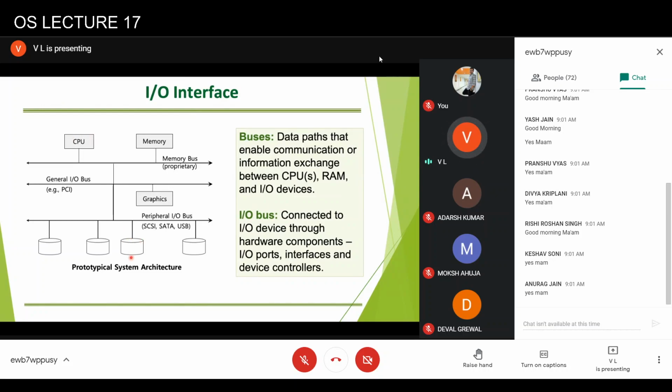So generally, this device will not be just a device. It will also have some specialized hardware to handle the data exchange between the CPU and this device. And that particular hardware will be known as the device controller.